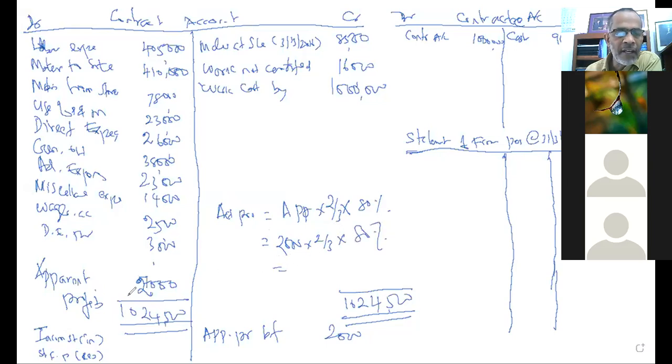This is the figure that would be transferred to income statement. How much is that? 2,000 multiplied by 2 divided by 3 multiplied by 0.8.